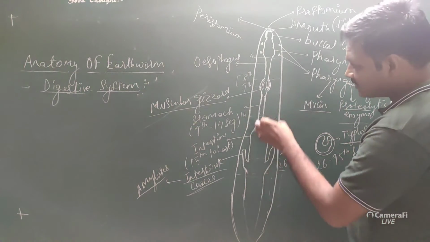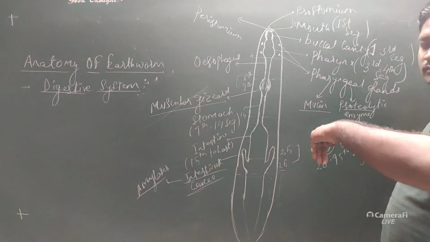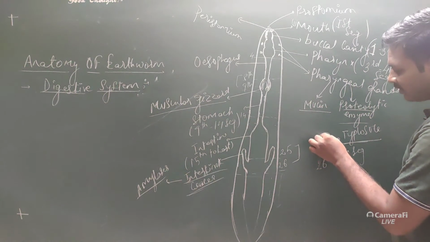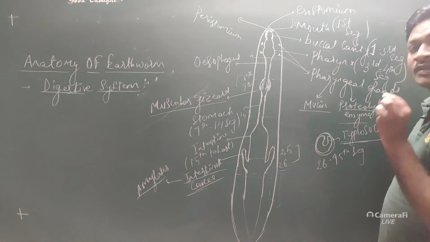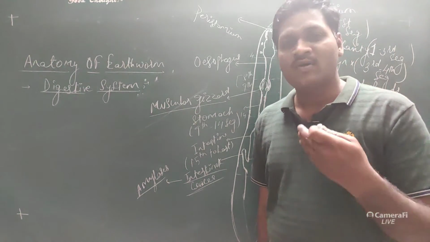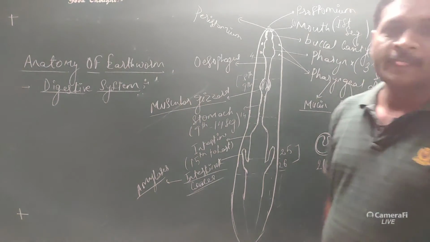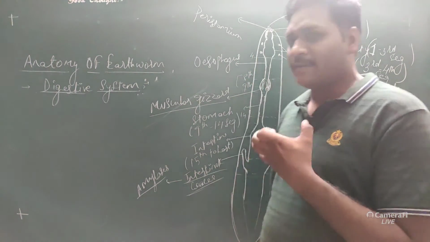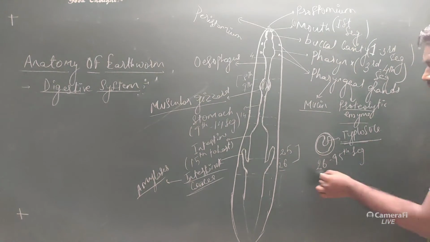Suppose this is the ventral part and this is the dorsal part. From the dorsal part of the intestine there will be invagination. So an inner fold is there, and this inner fold is called typhlosole. This typhlosole increases the surface area for absorption of food material. These typhlosole structures are similar to the microvilli which are located in the human intestine. They also help in increasing the surface area for absorption of food.